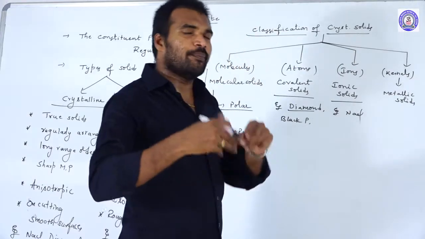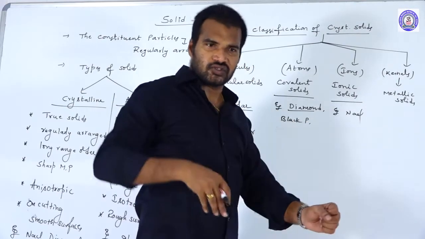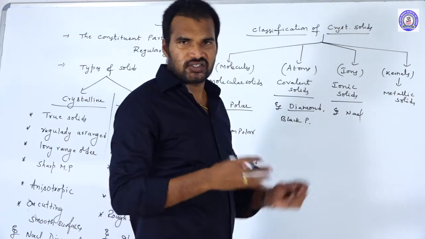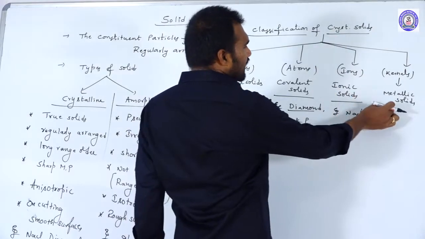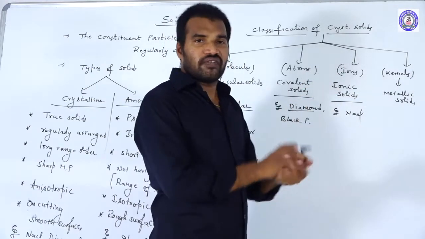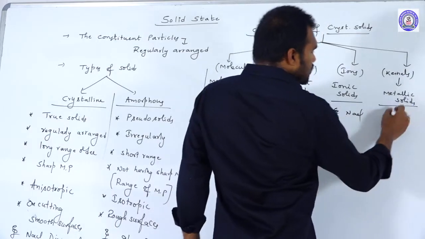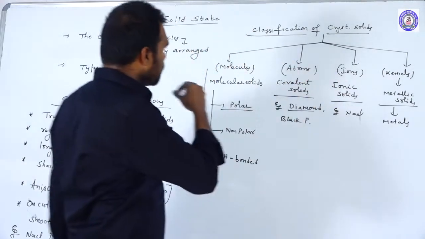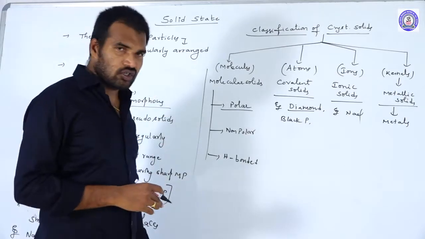Kernels. Kernels means what? Metal ions we call them kernels. And the metal ions are surrounded by what? Electrons. That is what we call the electron pool. Between the electron pool and metal ions, kernels, some kind of electrostatic interactions are there, and those act as the force of attraction between the metal ions and electrons. Anyhow, metallic solids, most of the metals, are examples of crystalline solids. So this is about the classification of crystalline solids.